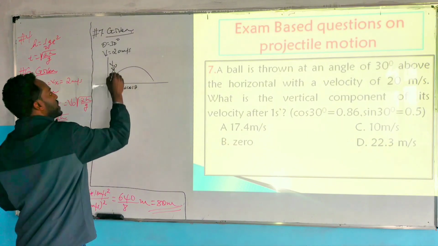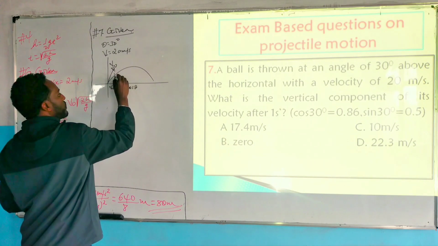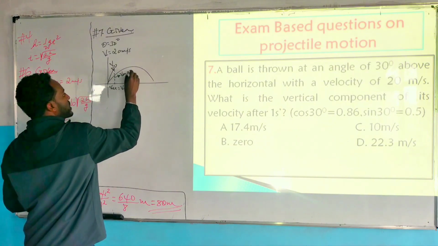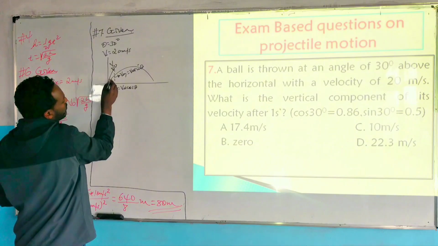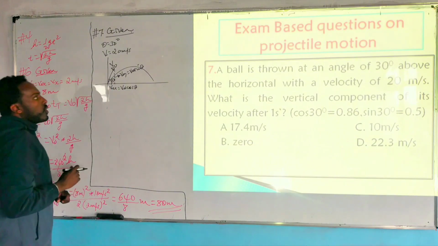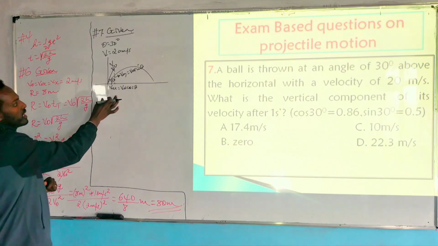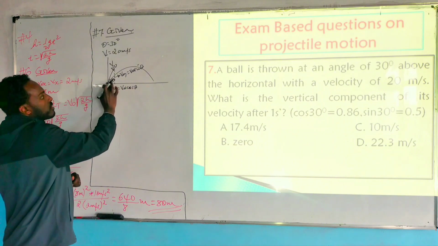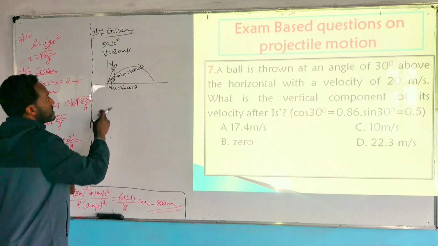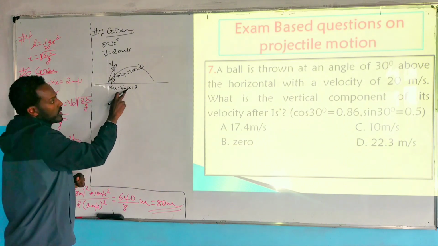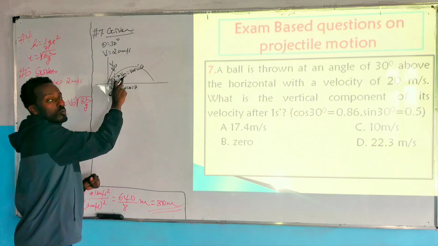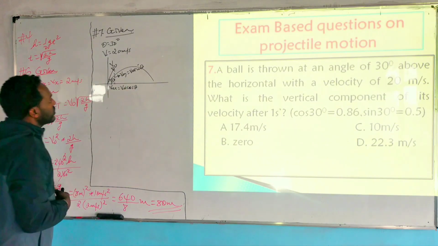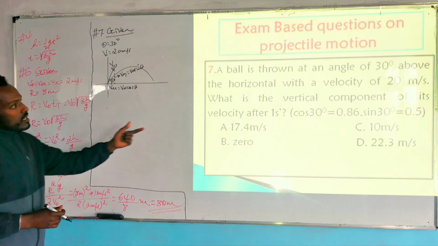The initial vertical component, v naught y, is the same as v naught sin theta, for a projectile projected at an angle theta.